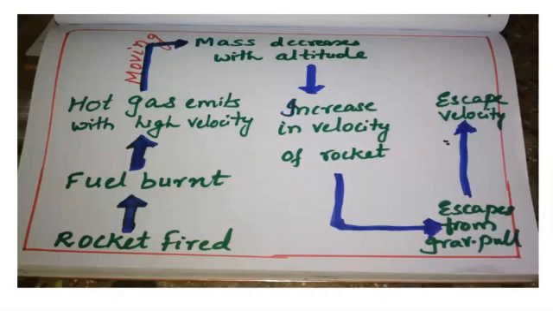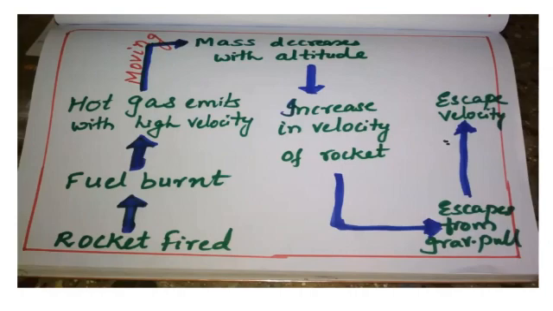Okay, and to burn we need fuel, right? If that fuel gets empty, what happens? The rocket's mass will get reduced. So the mass gets reduced. As it is going higher and higher, again the mass will be lighter and lighter. So that is why it can go at a higher speed. So there is an increase in the velocity of the rocket.